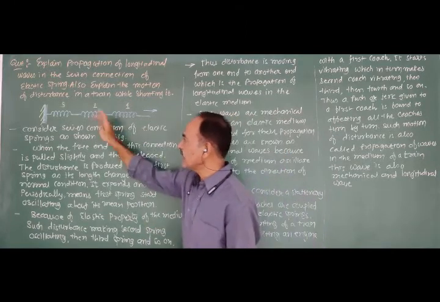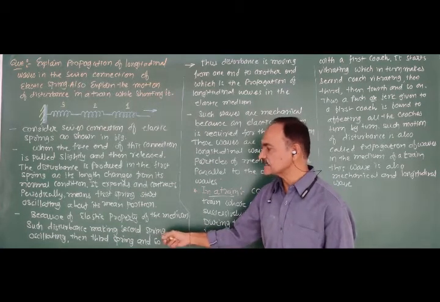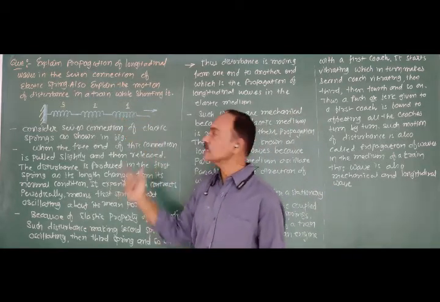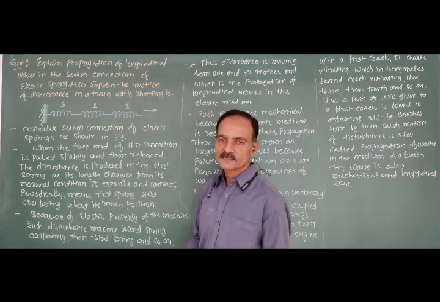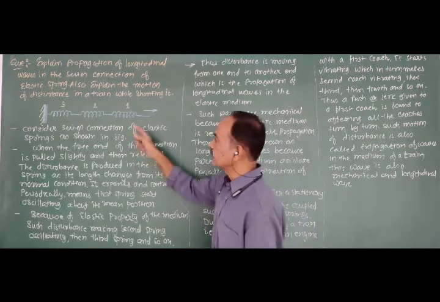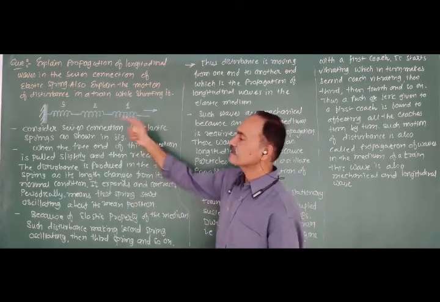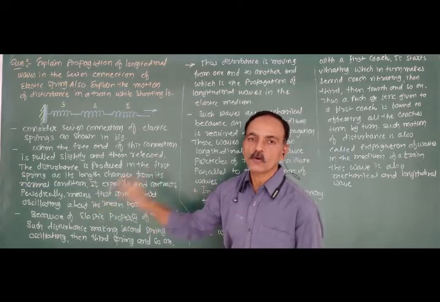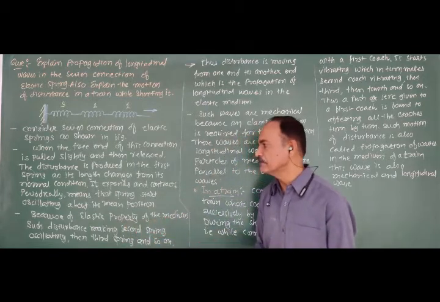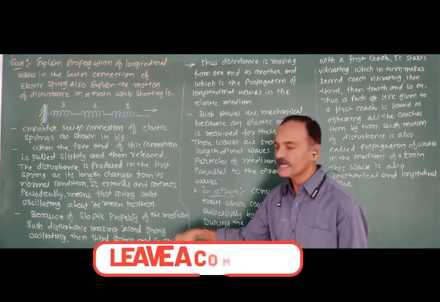Now, because of the elastic properties of the medium or the spring, the disturbance makes the second spring oscillate. Due to the disturbance produced in the first spring, the first spring starts oscillating. Here, the second spring is also connected with the first spring. Therefore, this disturbance also makes the second spring oscillate, and then the third spring, and so on, turn by turn, because of the elastic property of the medium.